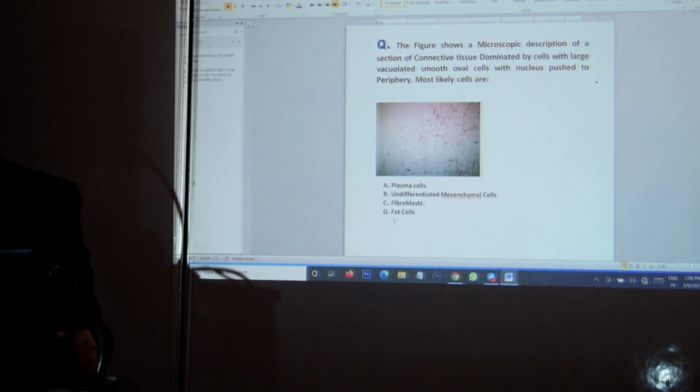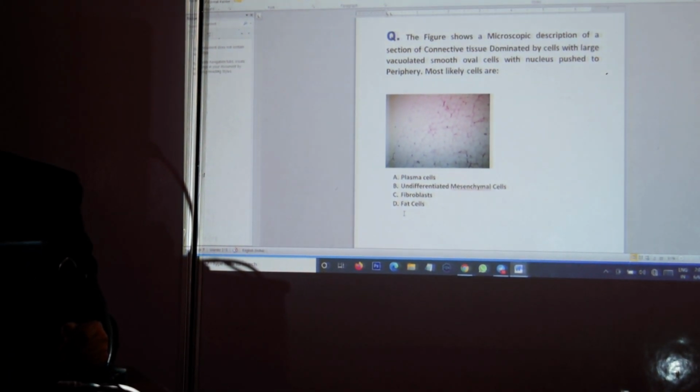Another question type which was asked is like this. The figure shows a microscopic section of connective tissue dominated by cells with large vacuolated, smooth, oval cells with the nucleus pushed to the periphery. The most likely cells are plasma cells, undifferentiated mesenchymal cells, fibroblasts, or fat cells. Whether it is histology or histopathology, you have to be well aware of the features which you see under microscopy of these cells.